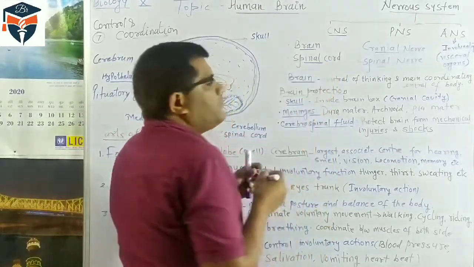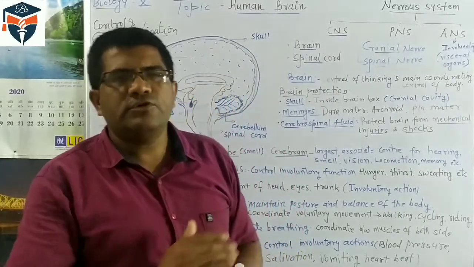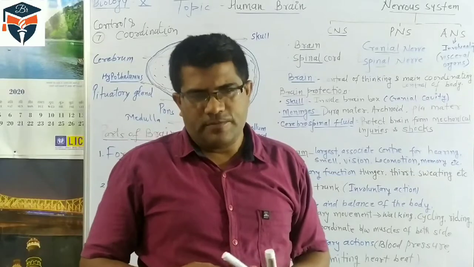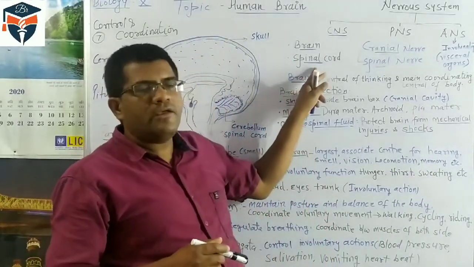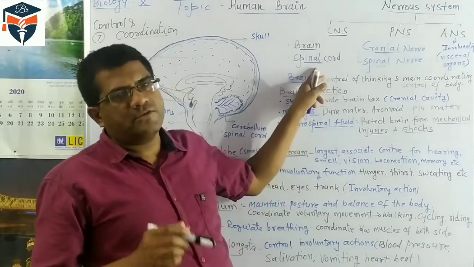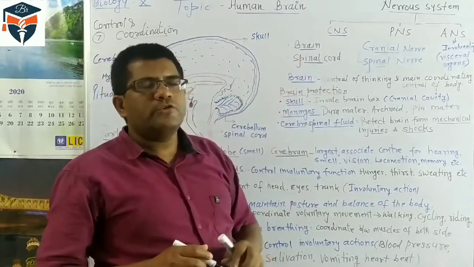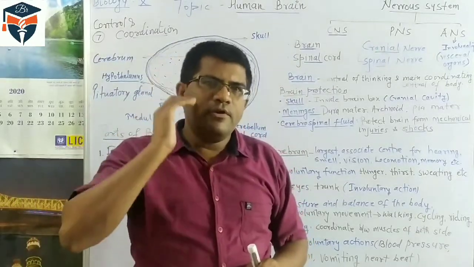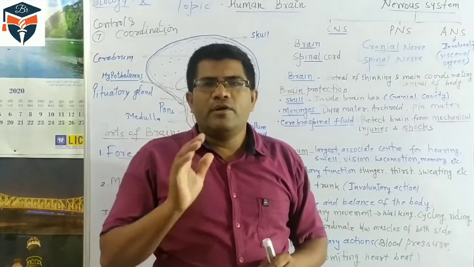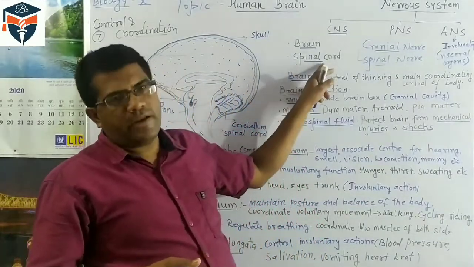Already I have told you that the spinal cord is responsible for reflex action. Reflex actions are controlled by the spinal cord, and they are also involuntary actions. The spinal cord lies within the vertebral column, which means the vertebral column protects the spinal cord.